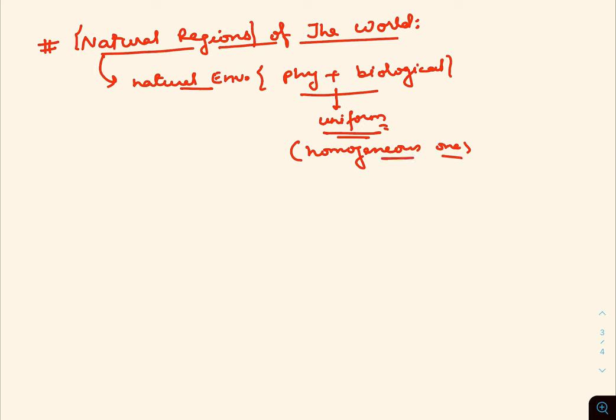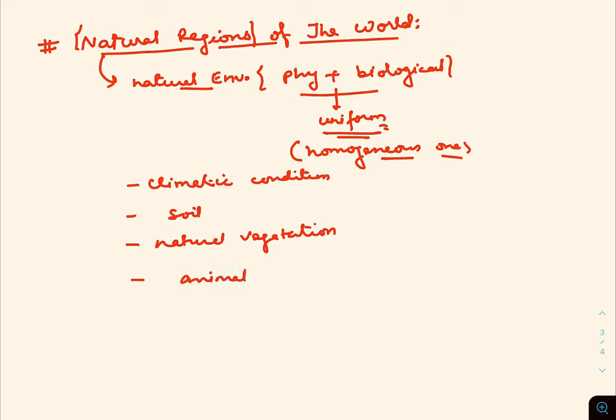It means that in this homogeneous region the climatic condition, soil, natural vegetation, animal life and the human activities are all homogeneous. That is, these parameters, the climatic condition, soil, natural vegetation, animal life and human activities,